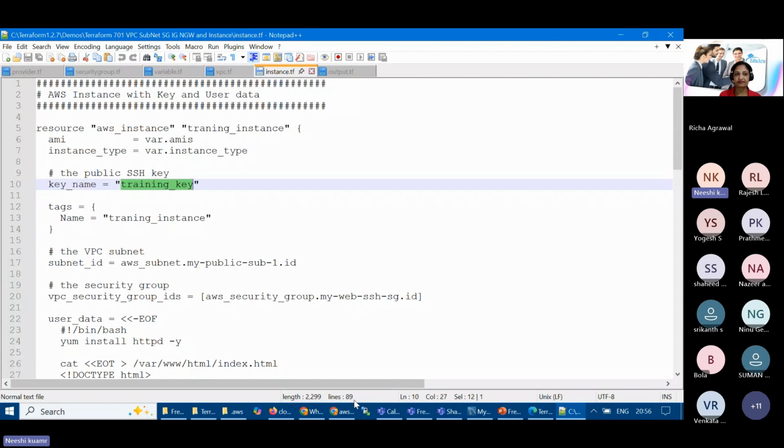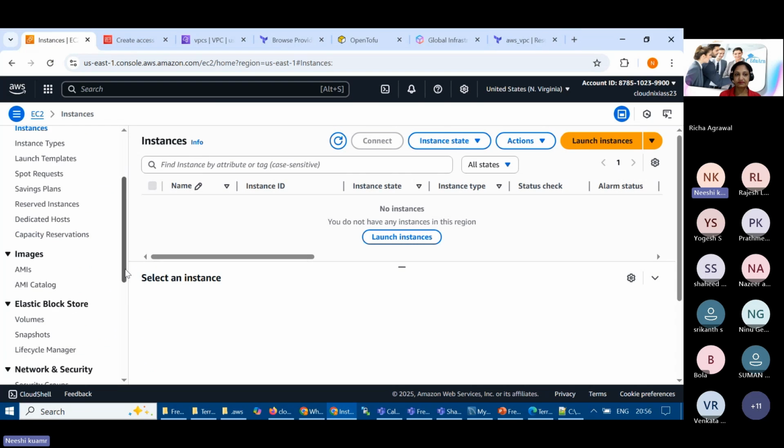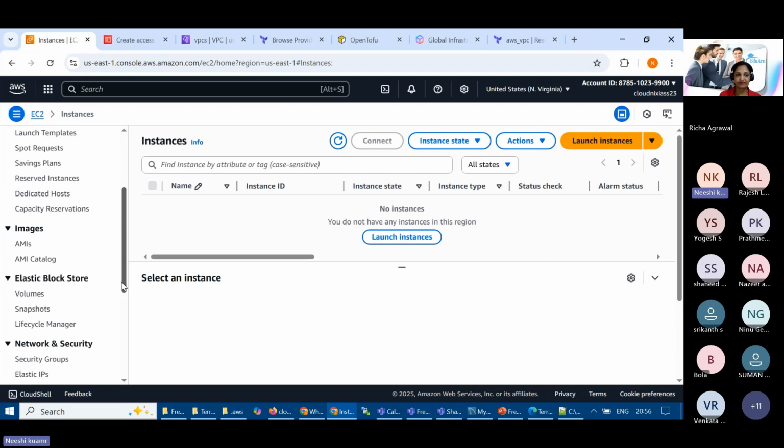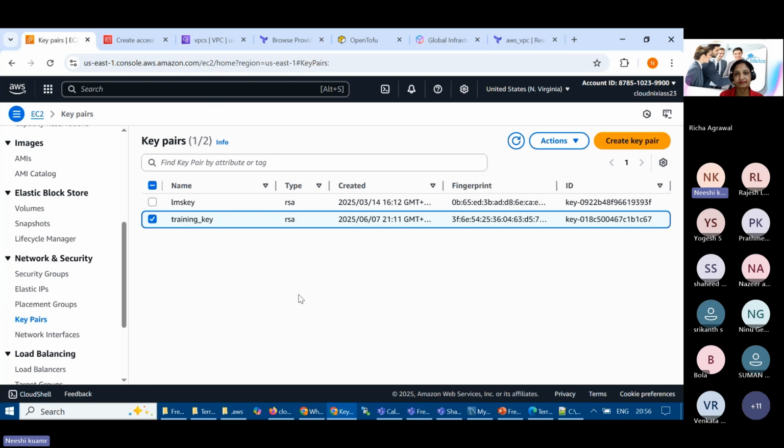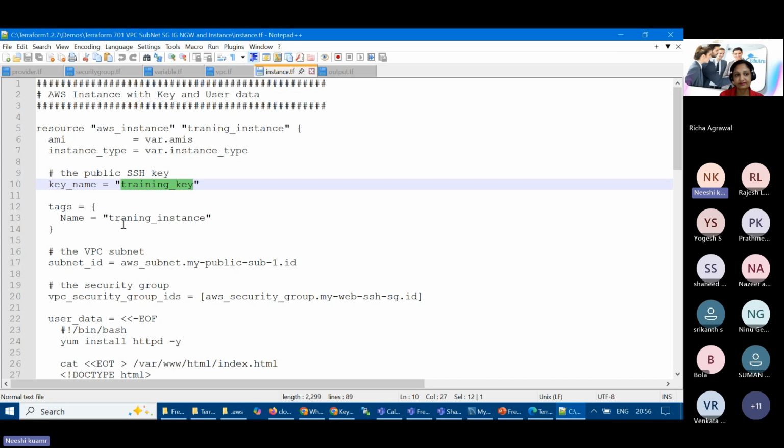Then we have a key. I have already created this key in the past. If I go here to instances and scroll down, you can see we have a key pairs section somewhere. Yeah, so the key pair is there, and you can see my training key is there, right? So I'm using this training key, and I'm not going to create it again as of now. Then this is the hard-coded value I mentioned, and then the name of the tag.